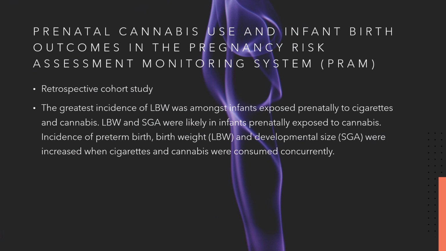The first study that I reviewed is prenatal cannabis use and infant birth outcomes in the Pregnancy Risk Assessment Monitoring System, also known as PRAMS. It is a retrospective cohort study, and the findings were that the greatest incidence of low birth weight was amongst infants exposed prenatally to cigarettes and cannabis.